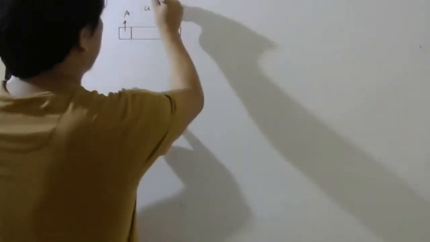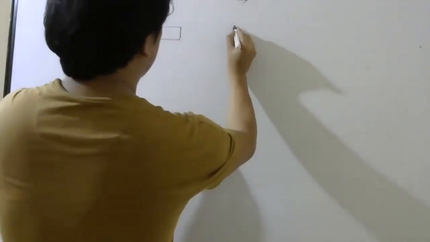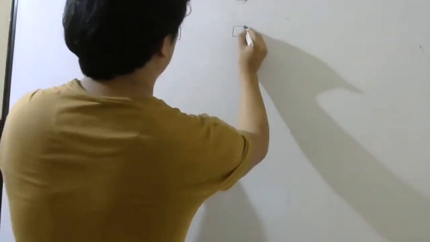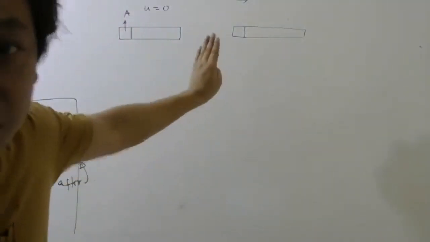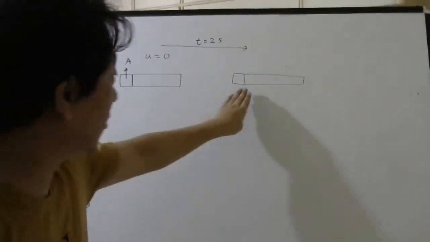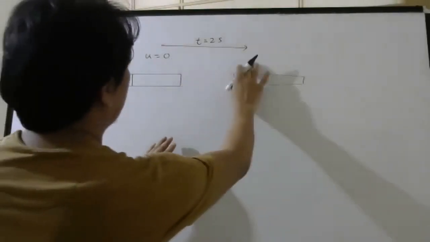Now, from here to here, let's say this is 2 seconds. That time, this separates they told. So till now they are moving together only, remember? After 2 seconds, it separates, remember?